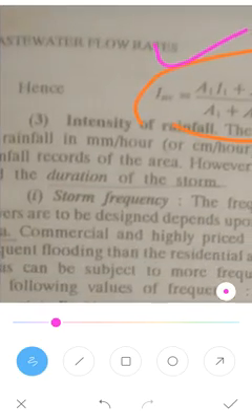Next, we will see about the storm frequency. This is the frequency of the storm for which the sewers can be designed, and it depends upon the importance of the drainage area.